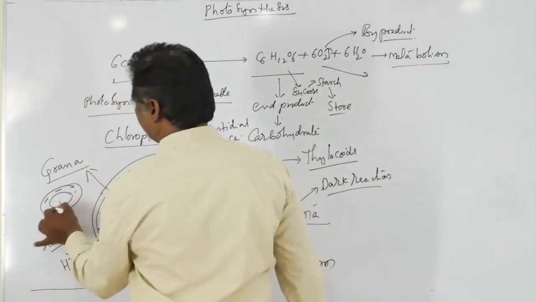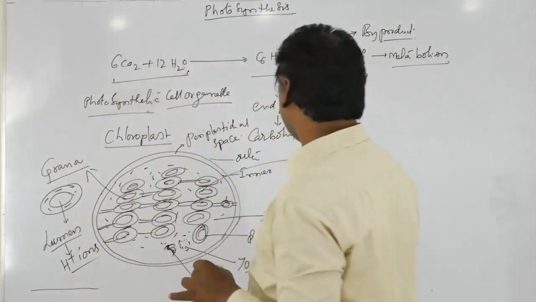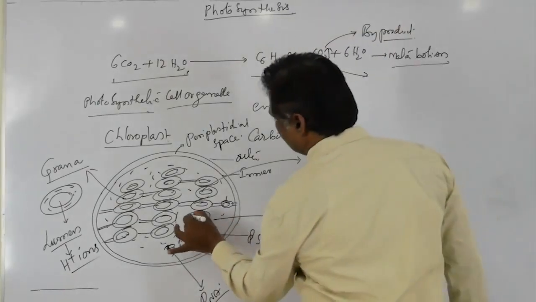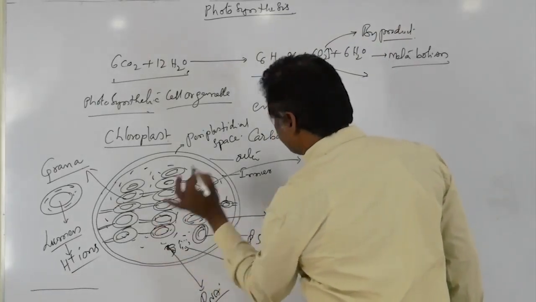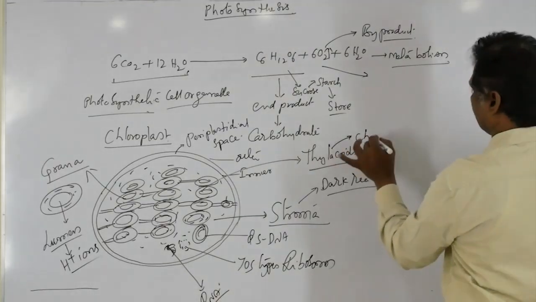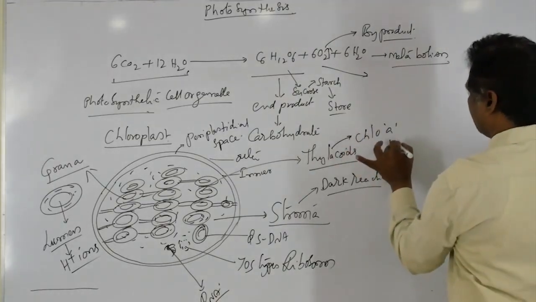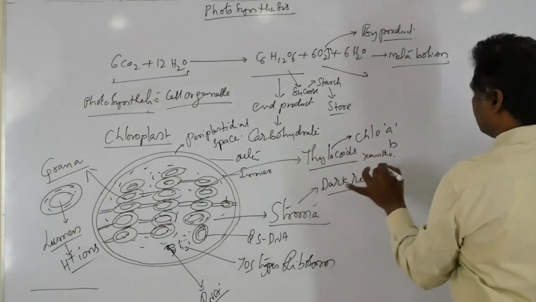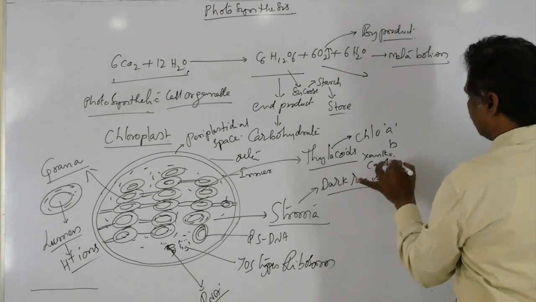Then, within the grana membrane or thylakoid membrane, those membranes contain photosynthetic pigments. The main important photosynthetic pigments present within the chloroplast are chlorophyll A, chlorophyll B, xanthophylls and carotenoids.